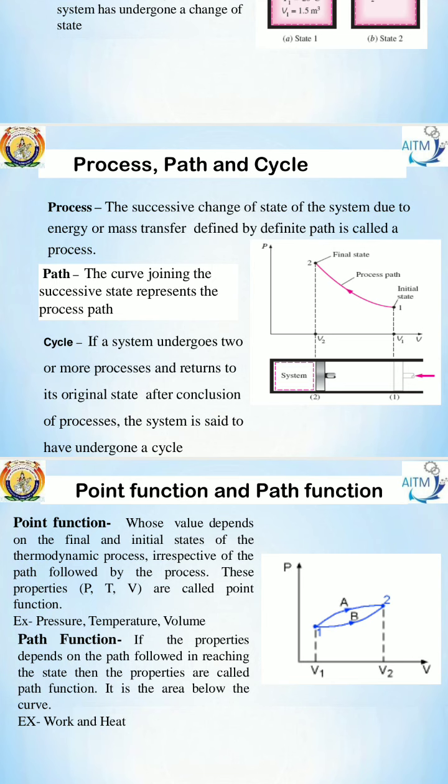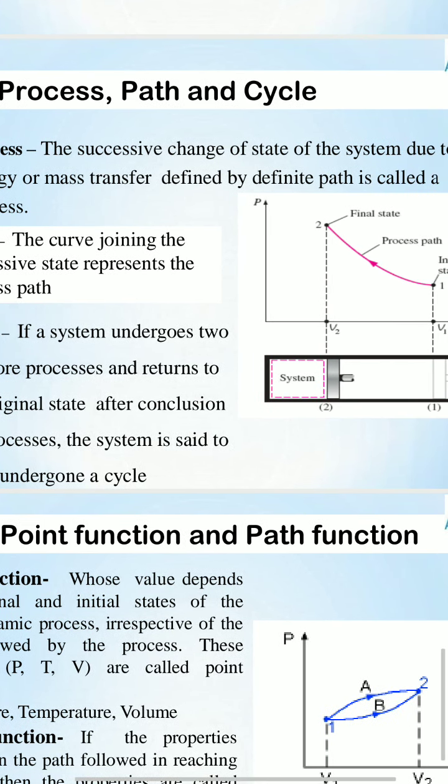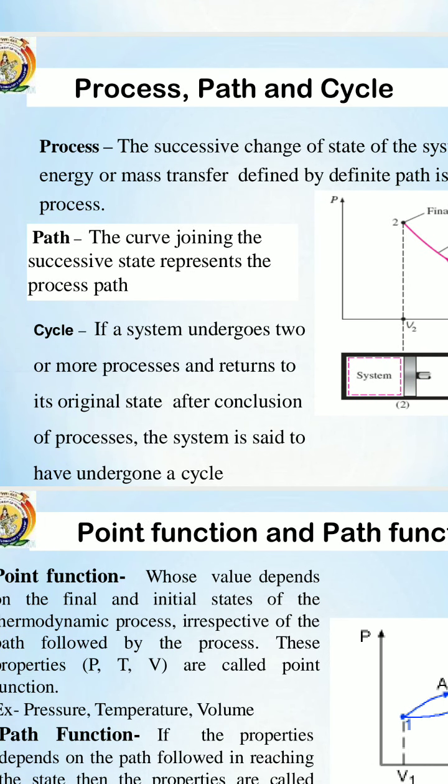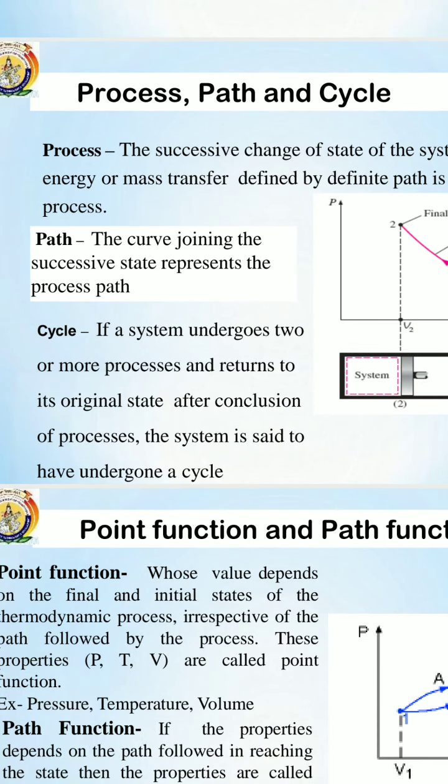If you consider only one process, that is not a cycle. If a system undergoes 2 or more processes, continuing and coming back to the original position, we call that a cycle.